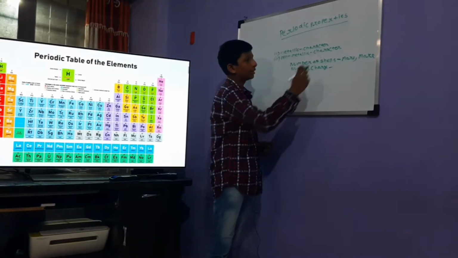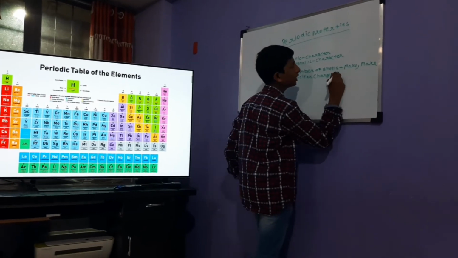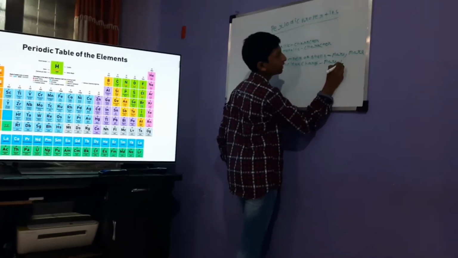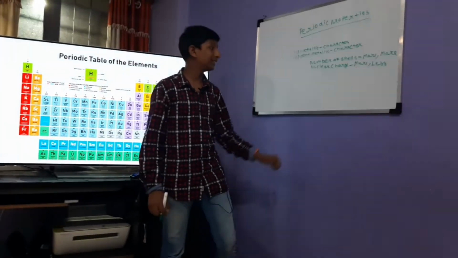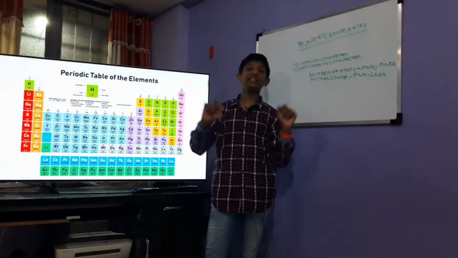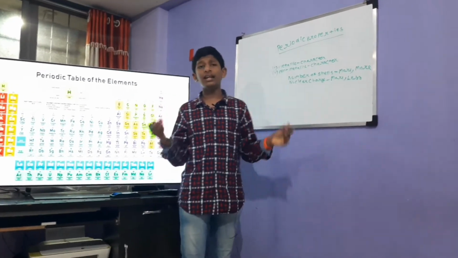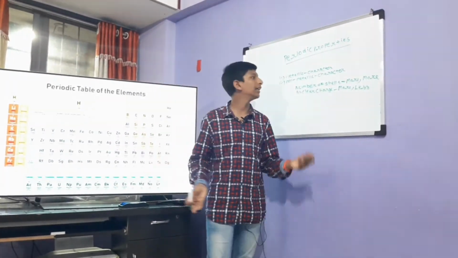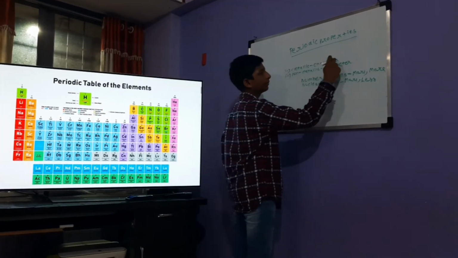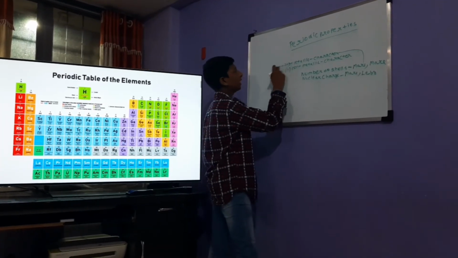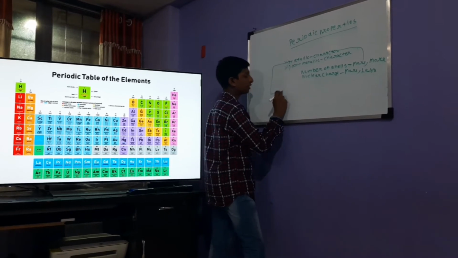So yeah, that was first. And the more the nuclear charge, obviously the less will be the metallic character, as more pulling is there from the nucleus and the electron will not tend to lose easily and it will not be a metal. Yeah, that was simple. Okay, this was the characteristics. Now let's go to the variations.